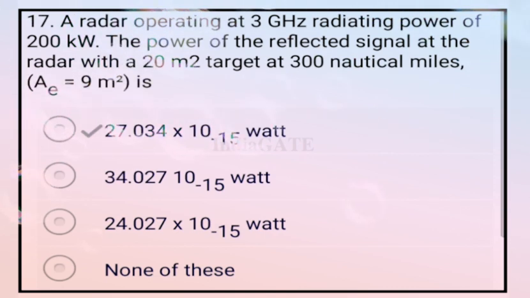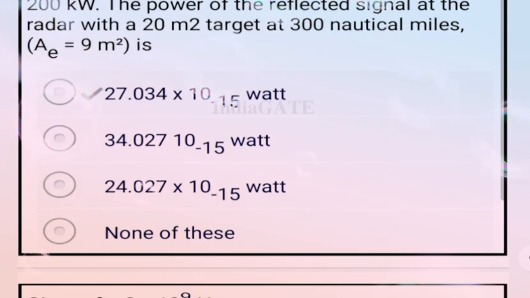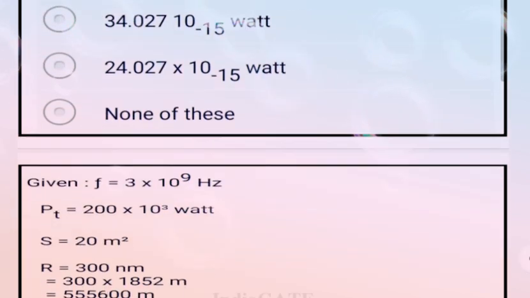Now next question: a radar operates at 3 GHz radiating power of 200 kW. The power of the reflecting signal at the radar with a 20 meter square target at 300 nautical miles. So here A is equal to 9 meter square, already given. So the correct answer for this question is 27.034 into 10 to the power minus 15 watt. So option A is correct.